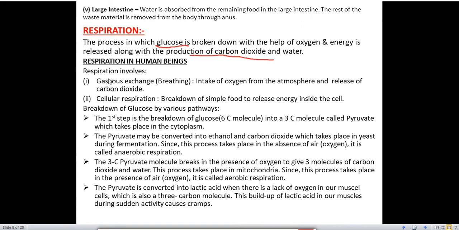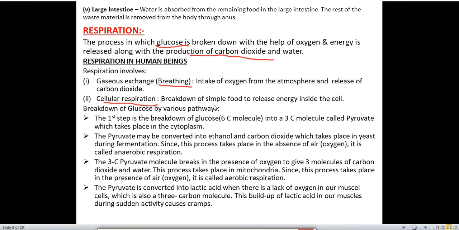Respiration in human beings involves gaseous exchange. This is called breathing. Intake of oxygen from the atmosphere and release of which gas? Carbon dioxide. What do we do in breathing? We take in oxygen from the atmosphere and release which gas? Carbon dioxide gas.